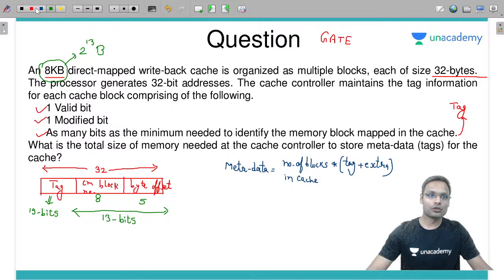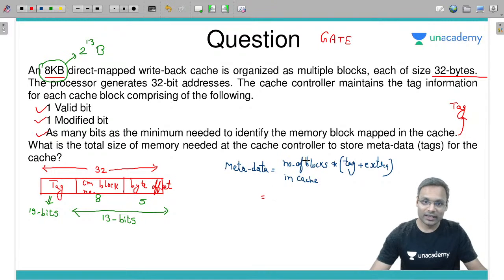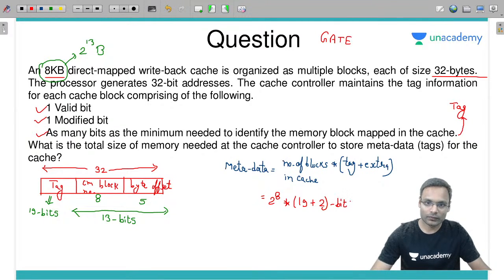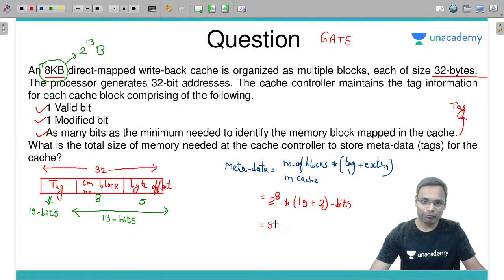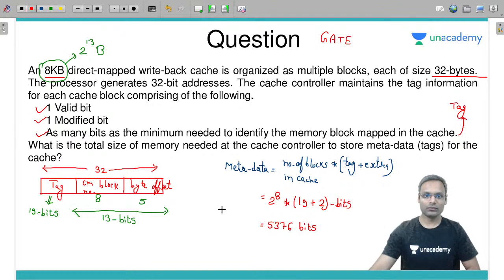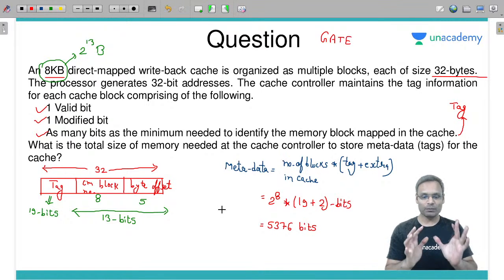So what should be the values here? Metadata size, number of blocks in cache 2 power 8, 8 bit के according, into tag bits 19 plus extra bits, 1 valid and 1 modified, 2 bits. 2 power 8 is 256, into 21, you will get 5376 number of bits. That is your answer for this particular question.